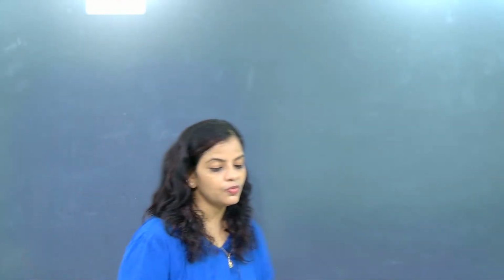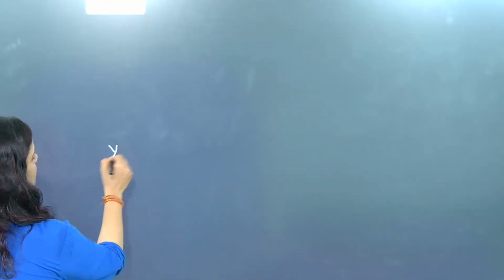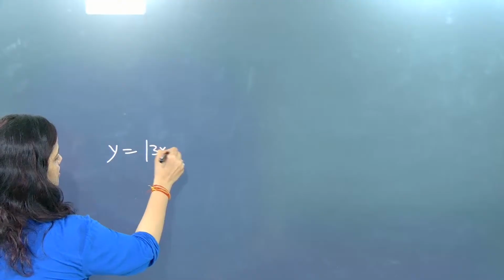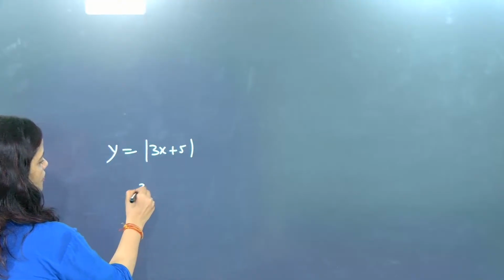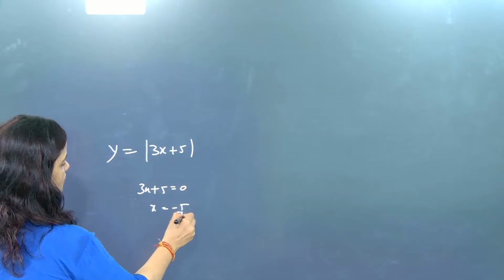Okay, now look here beta. We reach a very big conclusion here: when I take any modulus question, it will divide into two regions. How do we do the region division? If y is equal to modulus of 3x plus 5, we make 3x plus 5 equal to 0, so x will be equal to minus 5 by 3.